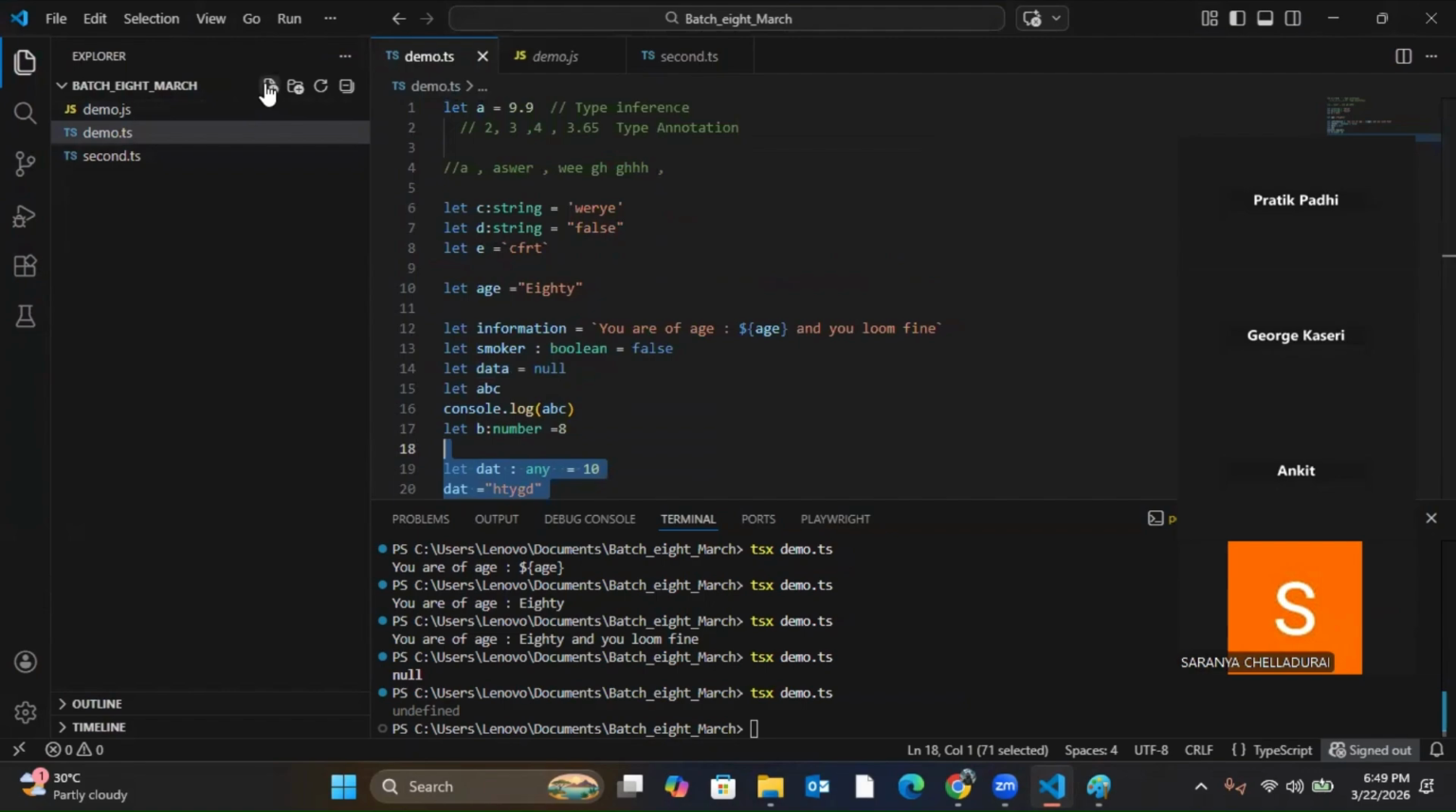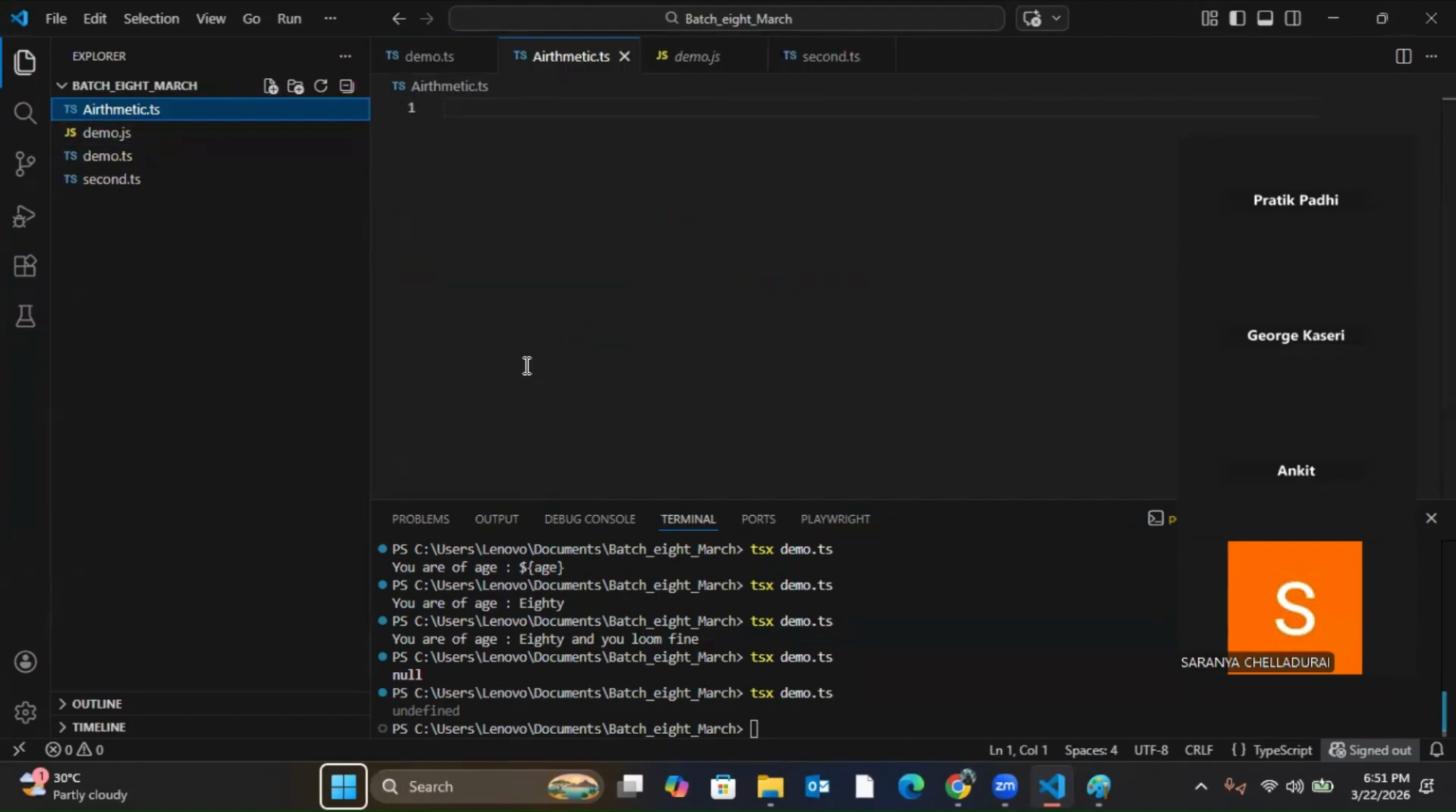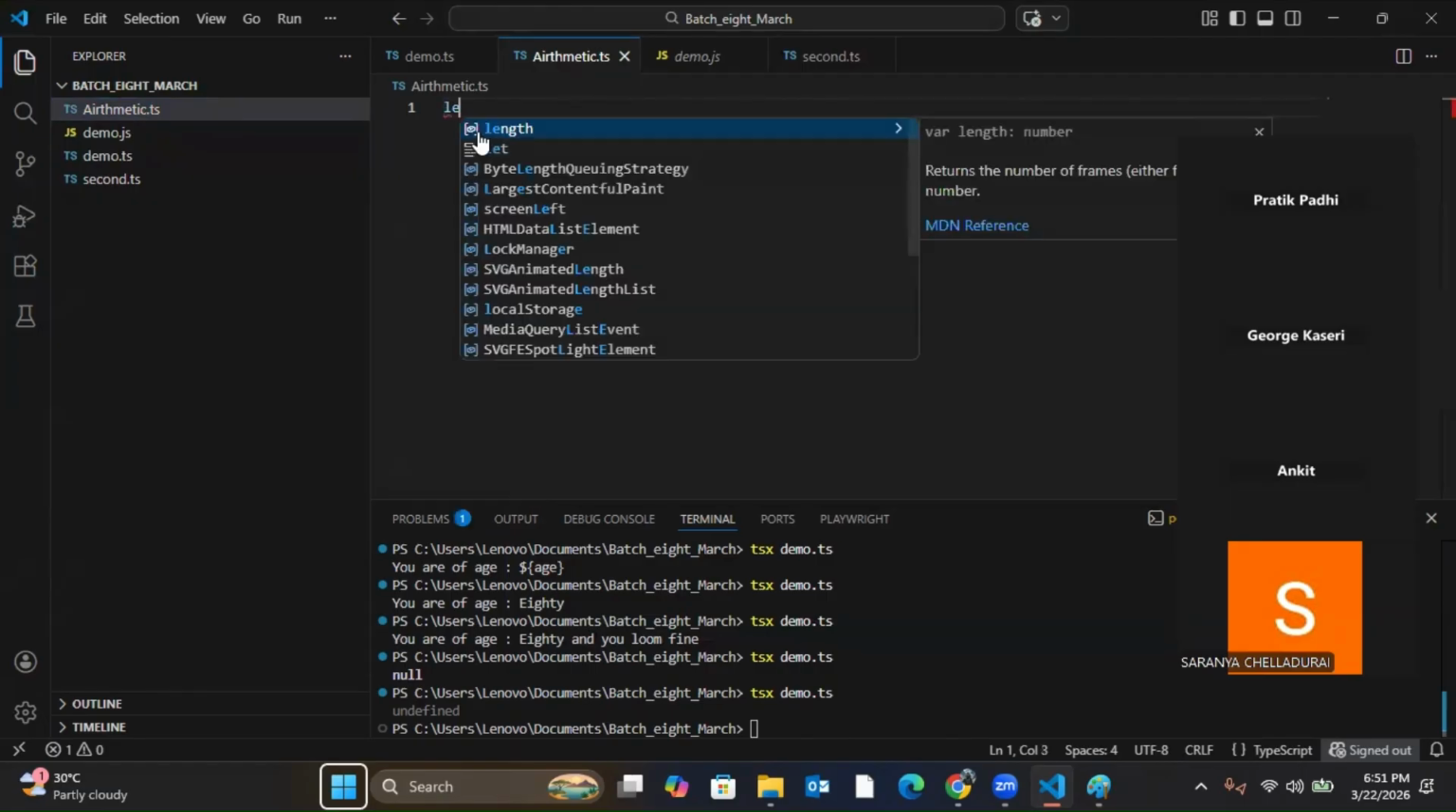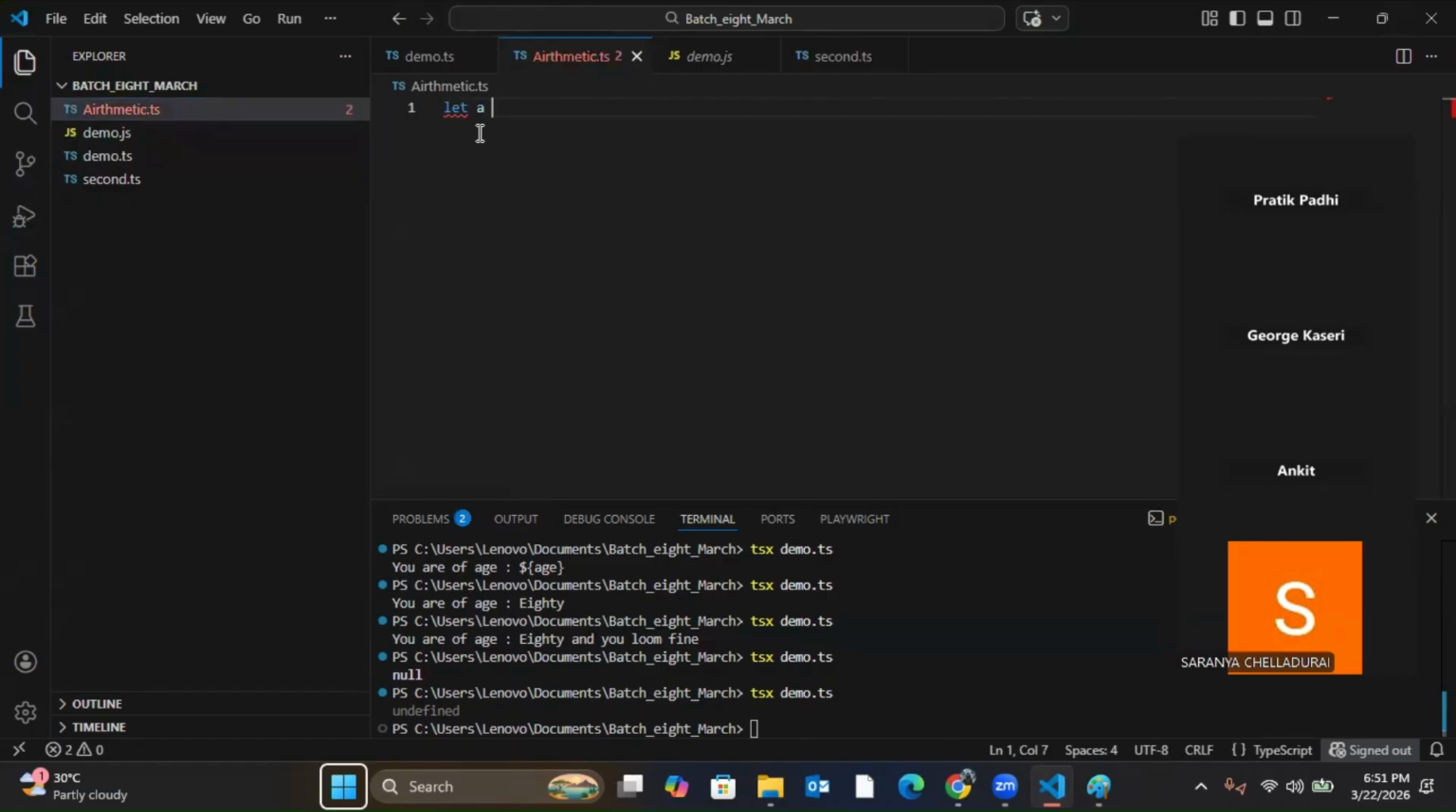Let me create one file. First is your arithmetic operators. For arithmetic, obviously it will work for normal plus, addition. For which data type will it work? Numeric only, right?